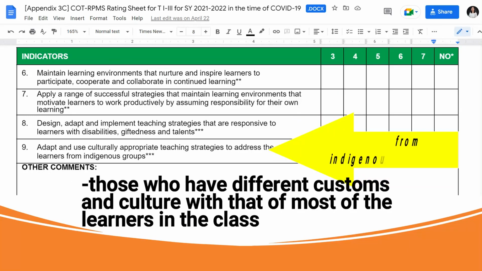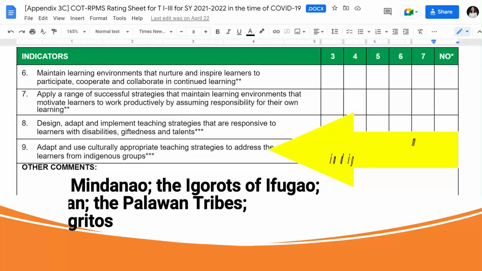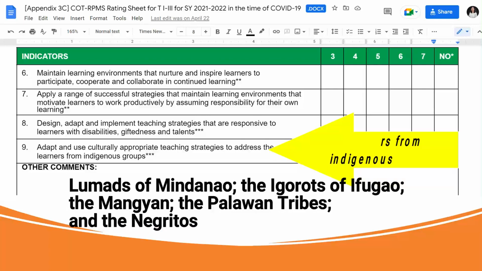Meanwhile, when we talk about learners who belong to the indigenous group, we refer to learners who have somewhat different customs, traditions, language, and cultural traits from those of our common learners in the class. Halimbawa ng mga learners na ito would be the Lumads of Mindanao, the Igorots of Ifugao, the Mangyan, the Palawan tribes, and the Negritos.